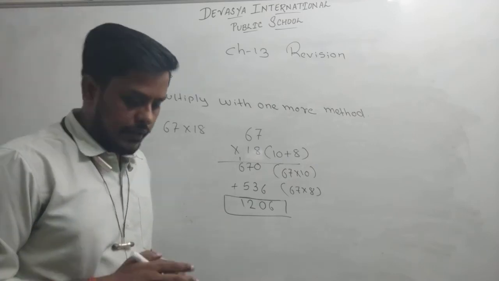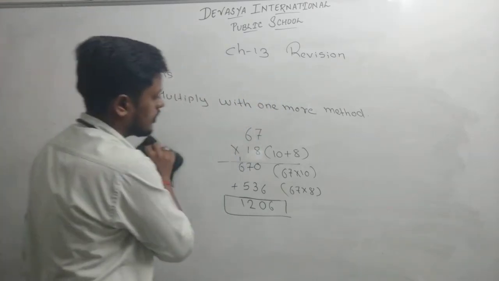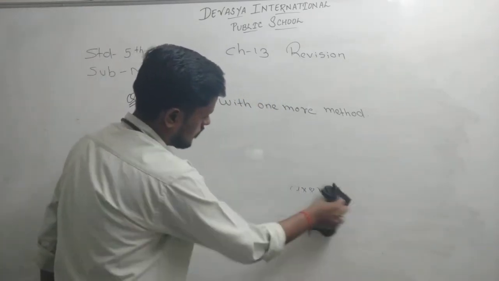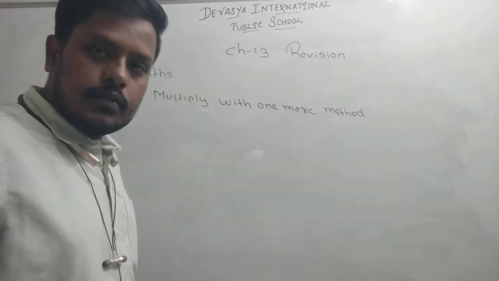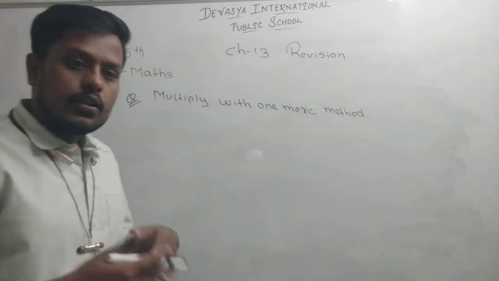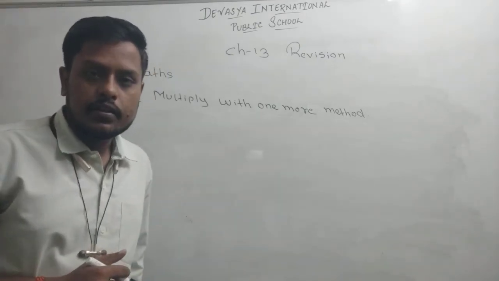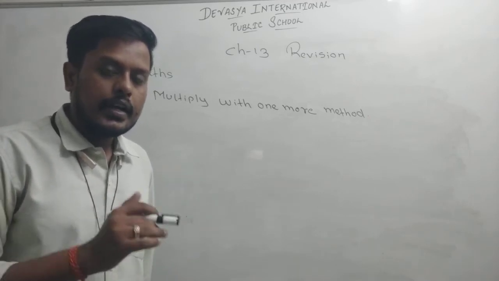Okay, काफी easy है ना? चलो, one more. Students, here we are going fast because this method we have already completed and covered.